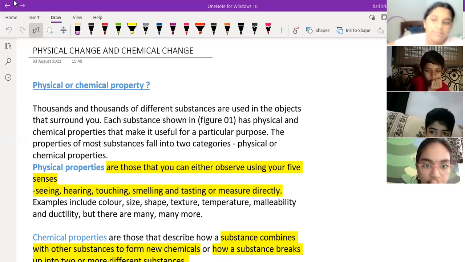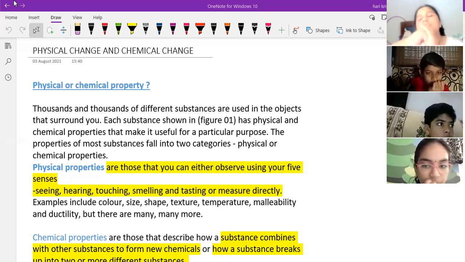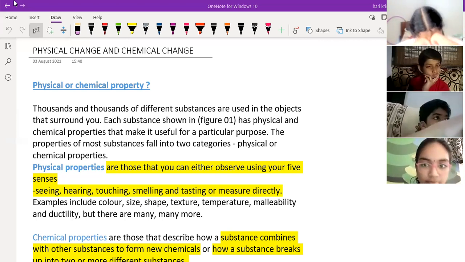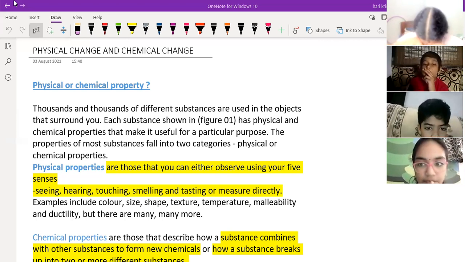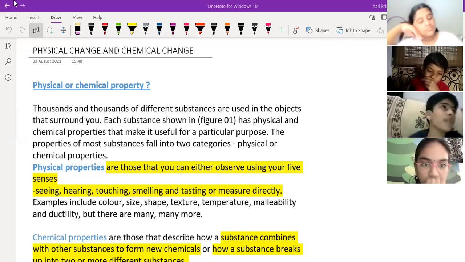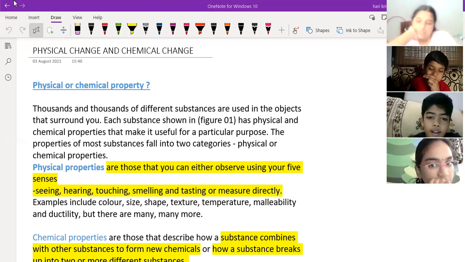Or we have other physical properties also, like color, size, shape, texture, temperature, malleability, and ductility. So these are some physical properties. If any changes happen with respect to these properties, we can consider them as a physical change.